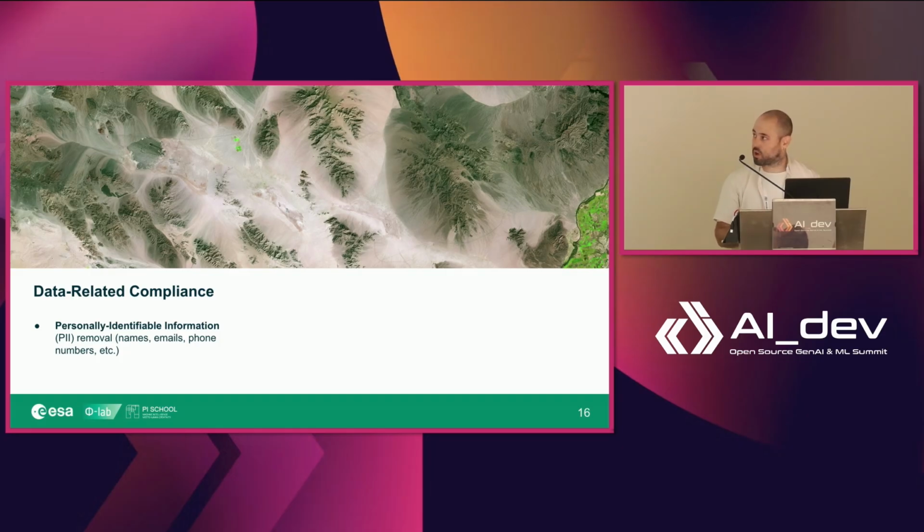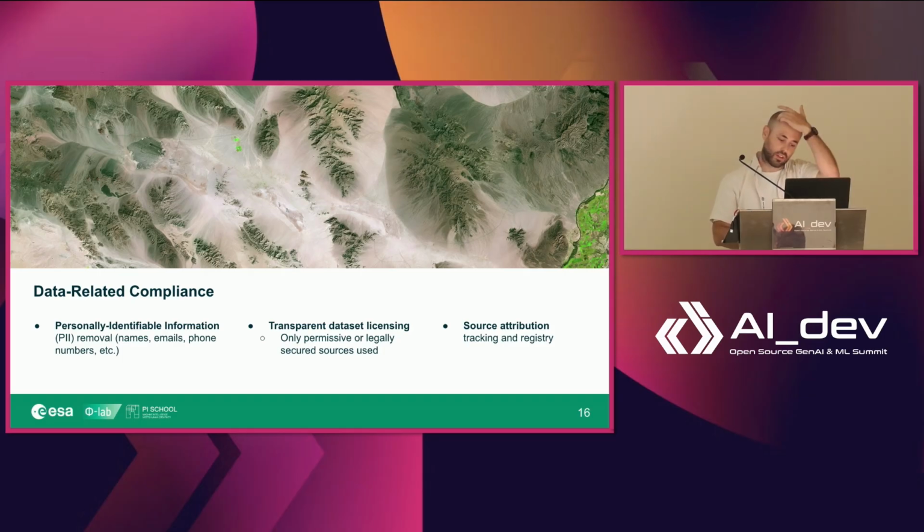And on this work, mainly on the previous one regarding the creation of the corpus itself, we ensure that we remove all the personally identifiable information so that later on we can be compliant while releasing the resulting corpus, removing names, emails, phone numbers, etc. We only take, of course, the permissive or legally secure sources that we can use, and we keep a registry to ensure source attribution later on when we use these sources.